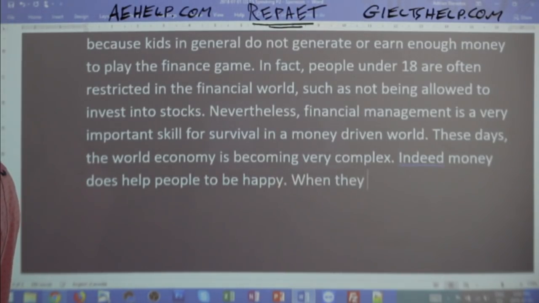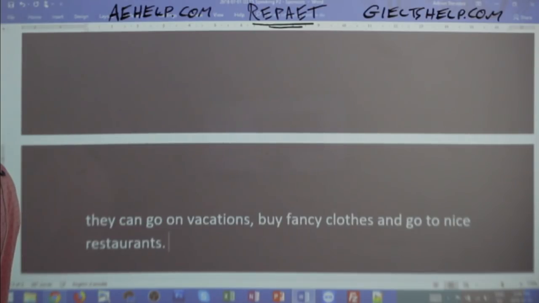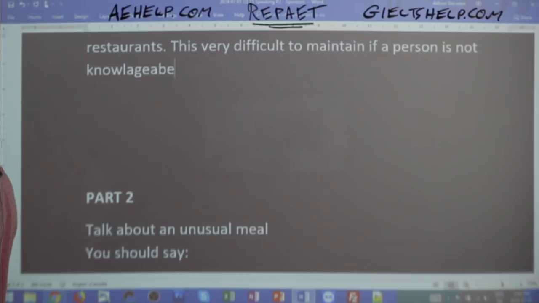When they have lots of money, they can go on vacations, buy fancy objects or clothes and go to nice restaurants. This is very difficult to do or difficult to maintain if a person is not knowledgeable of how to manage their money.